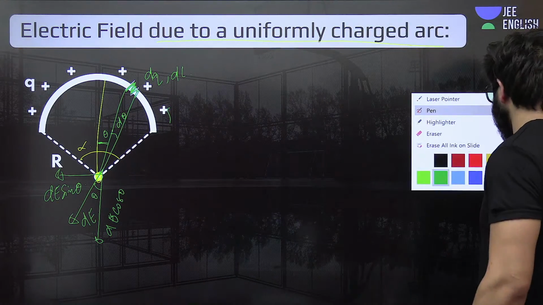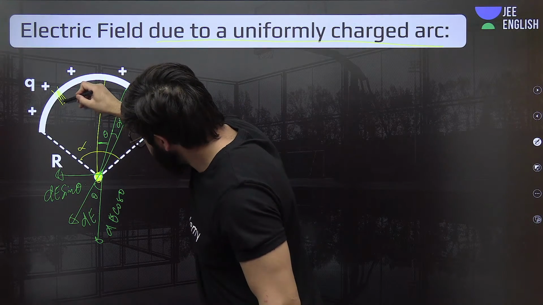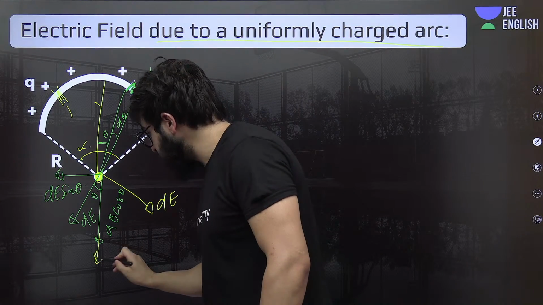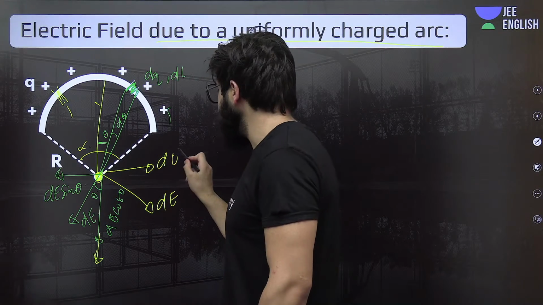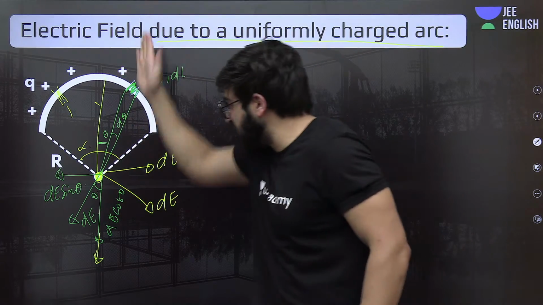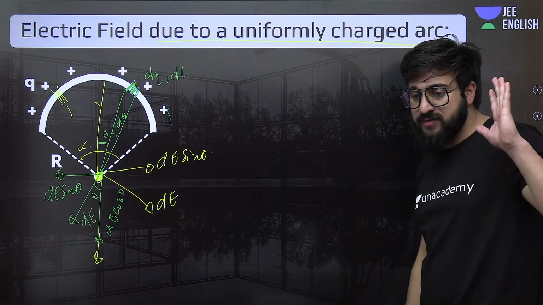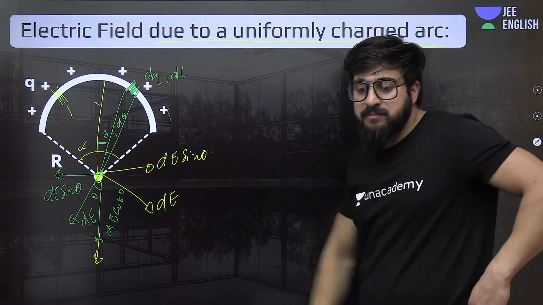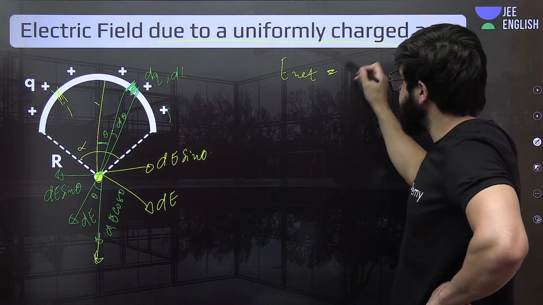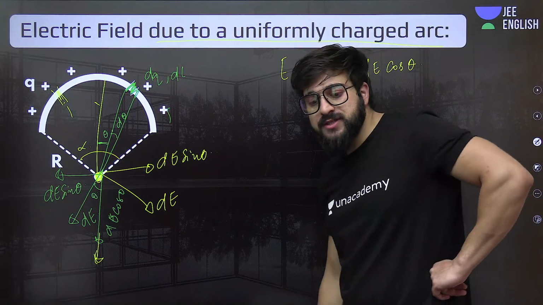Understand? Let me draw that. If I make its mirror element, that is exactly over here, it will create the electric field like this. This is dE. One of its components will be dE cos theta, another will be dE sine theta. So the whole net electric field will be along this axis, and that is dE cos theta. This was the concept. So can I say this net electric field will be nothing but the integration of dE cos theta. That's all. This is the concept over here.